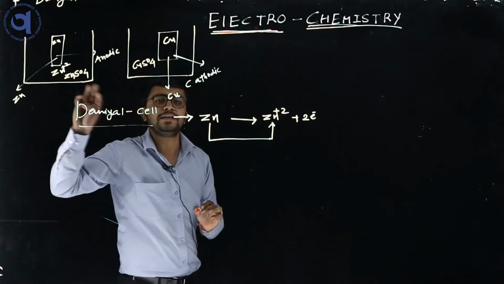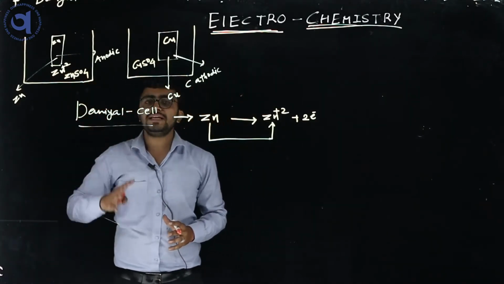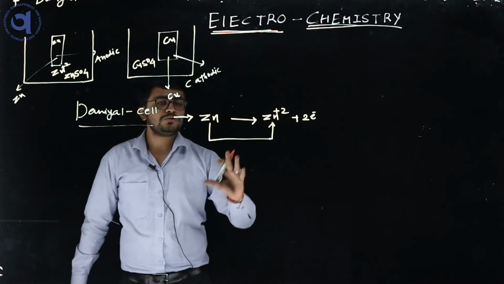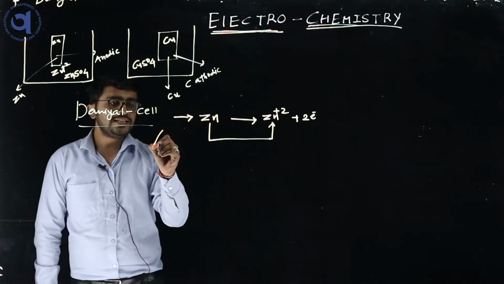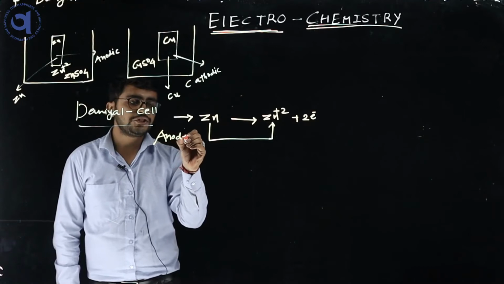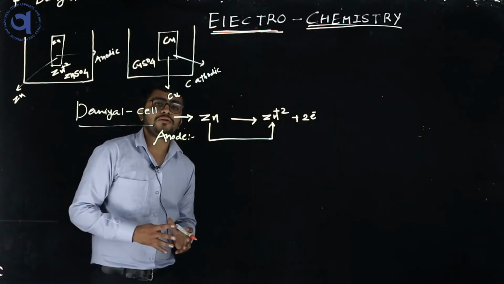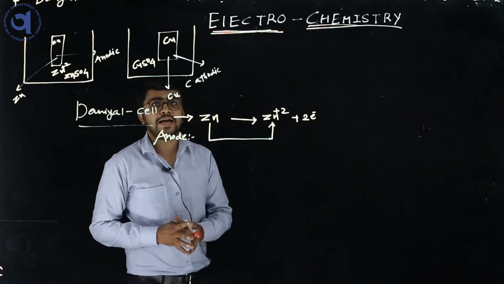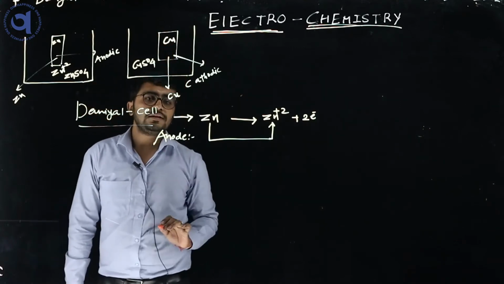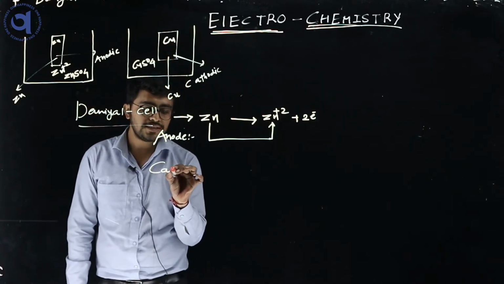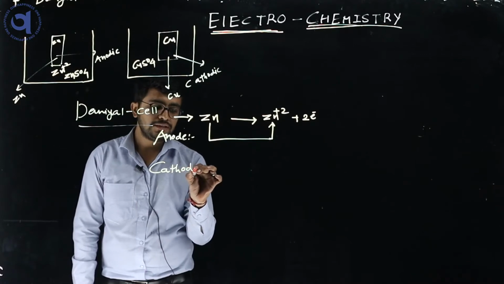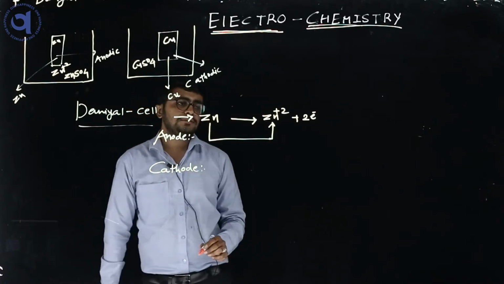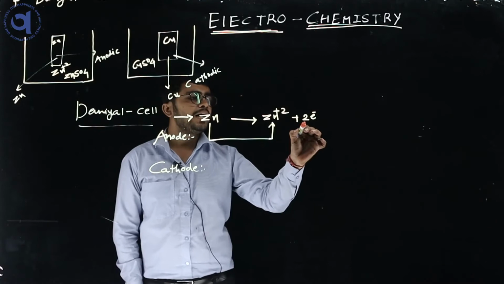Zinc metal gets oxidized into Zn2+, which is the anodic plate reaction, also called the anode reaction. And copper metal gets reduced, which is called the cathodic reaction. So here electrons are lost.